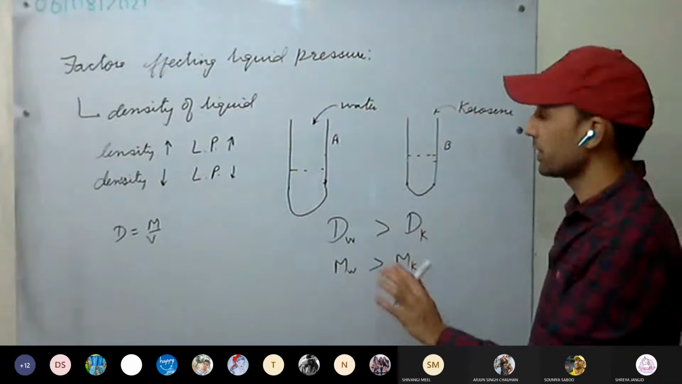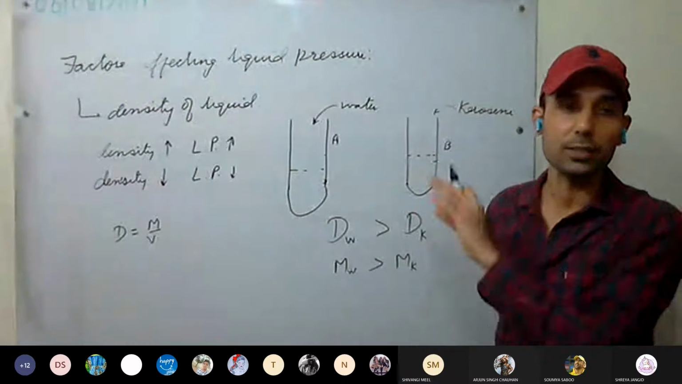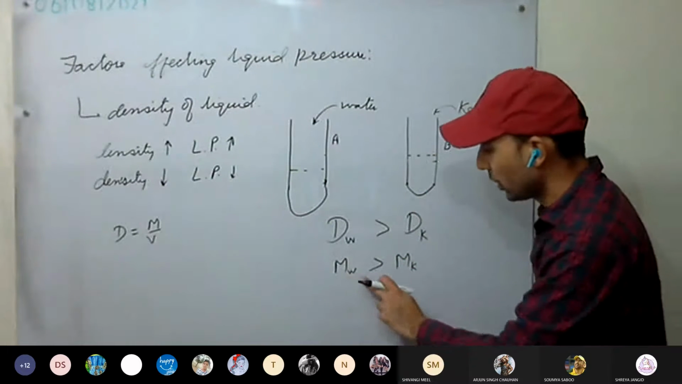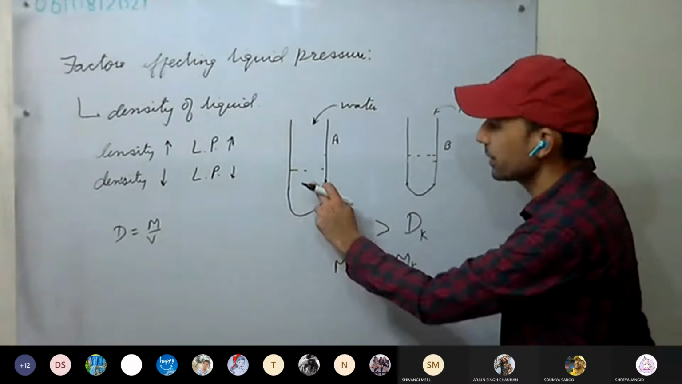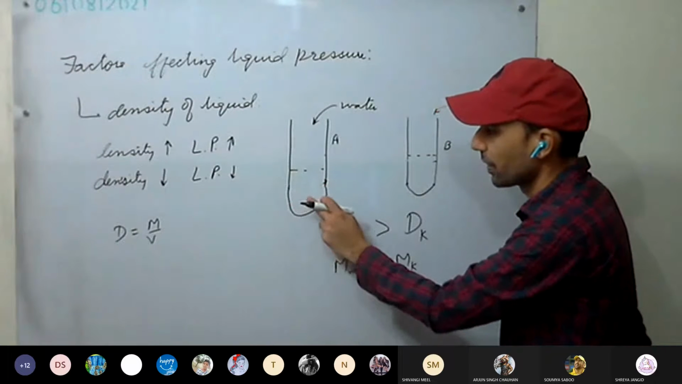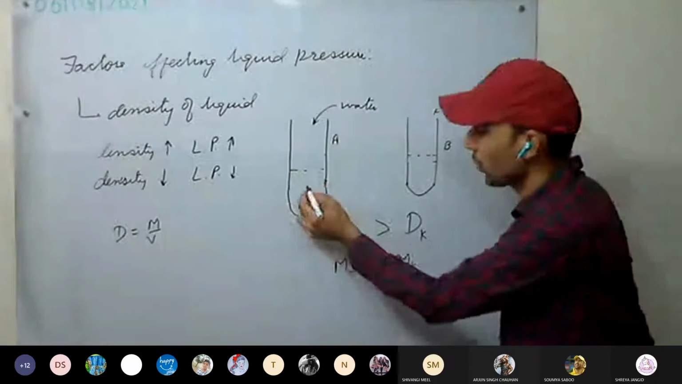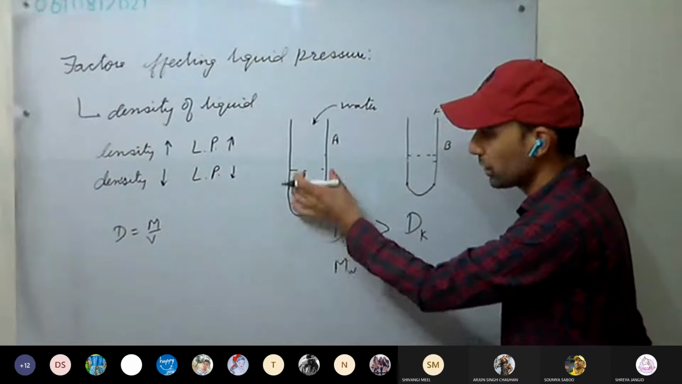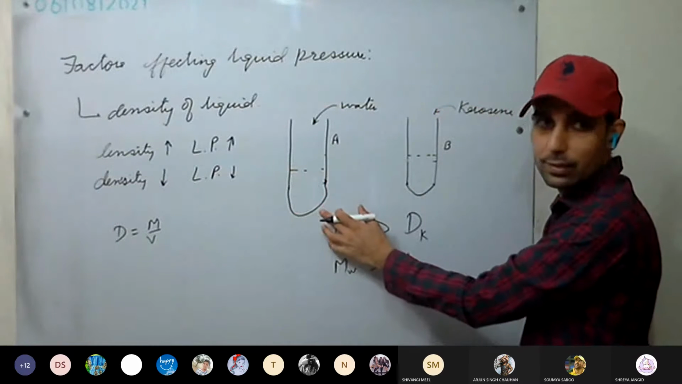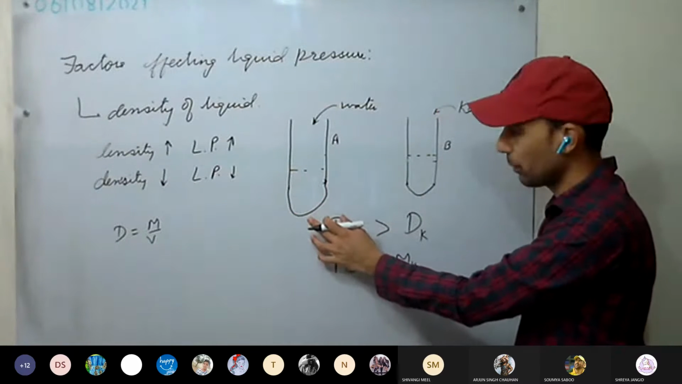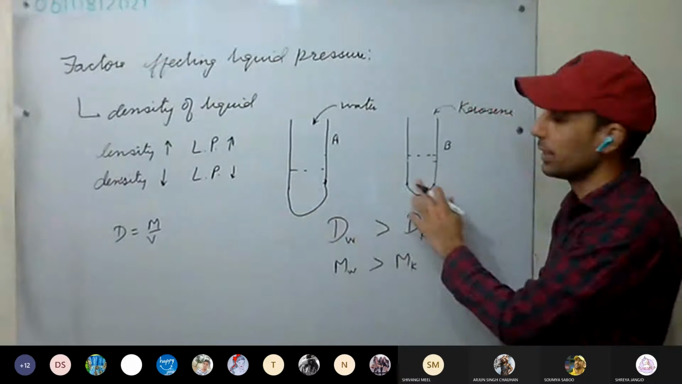For the time being, we consider that force depends on mass. The more the mass, the more force will be applied. So more mass means more force, more thrust it will apply. And more thrust means more pressure will be there. What will apply more pressure as compared to kerosene?